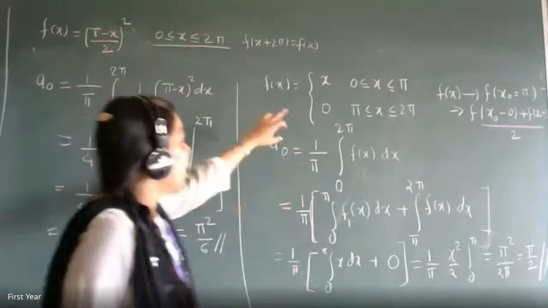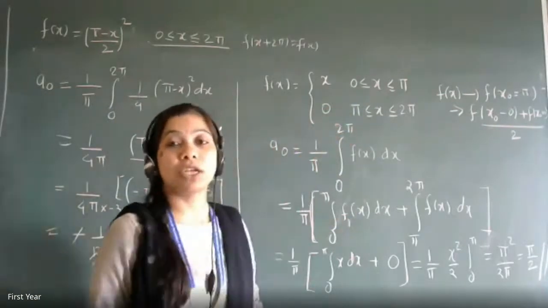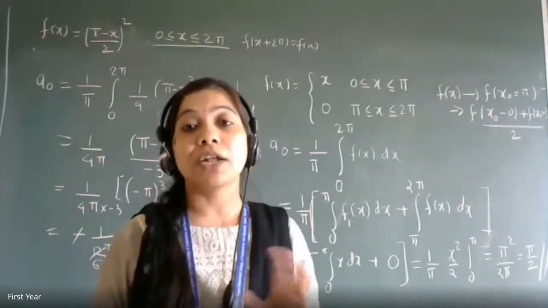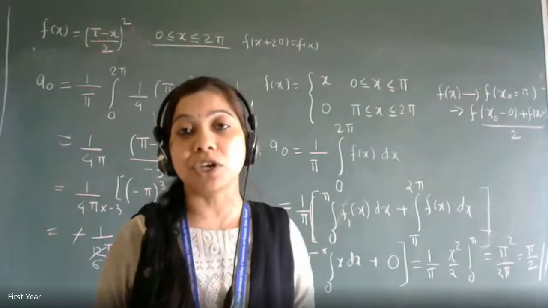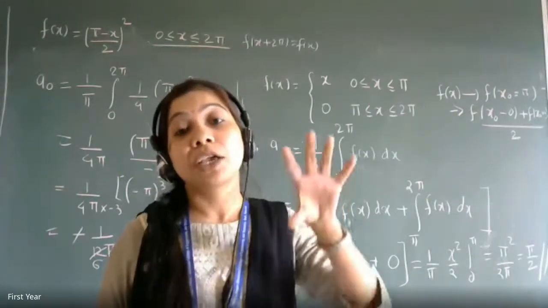Ma'am, can you tell what is written in the extreme right corner, that formula f of x naught minus 0 plus? It's not visible. See, here the function is discontinuous. What happens? If you are talking about discontinuity, then at the point of discontinuity we are not able to identify where it is converging. So for that, the derivation has been done: how will it converge?